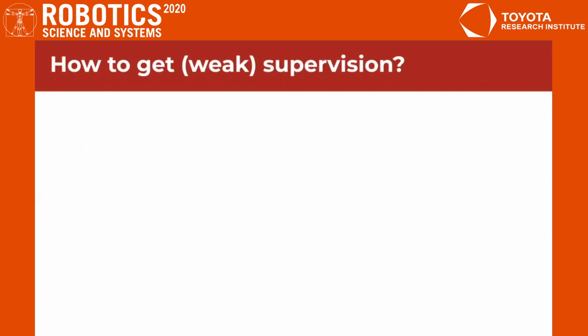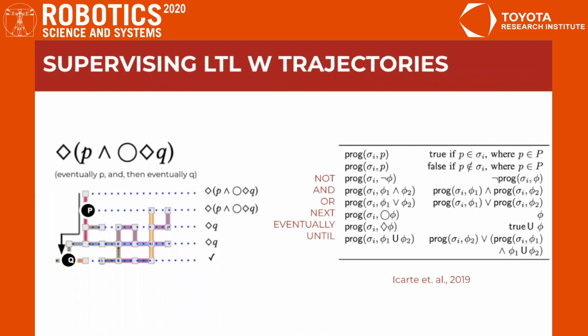And how we're going to do this is with LTL progression. So we're going to make use of the fact that the rich semantics of LTL operators allow us to define these progression functions. So for example, I can take in my state of the world, sigma i, and the current LTL expression, and progress the expression based on that state. And a simple example is if my proposition p in my LTL expression in the top left corner referred to a red chair, and my state sigma i did contain a red chair, I can evaluate to true for the first part of the expression, and if not, false, and so on.